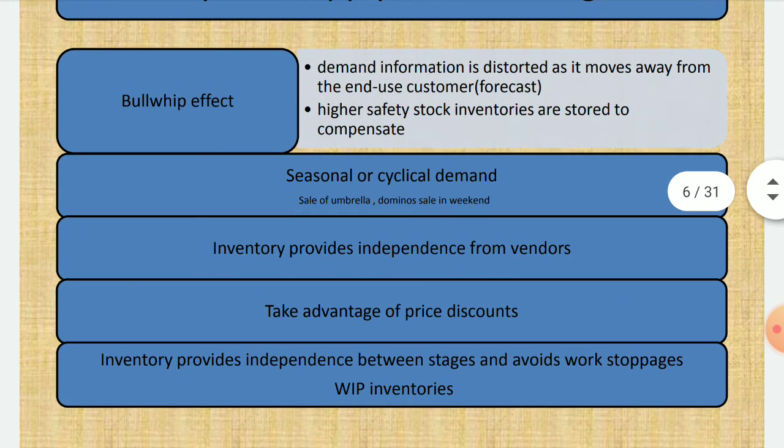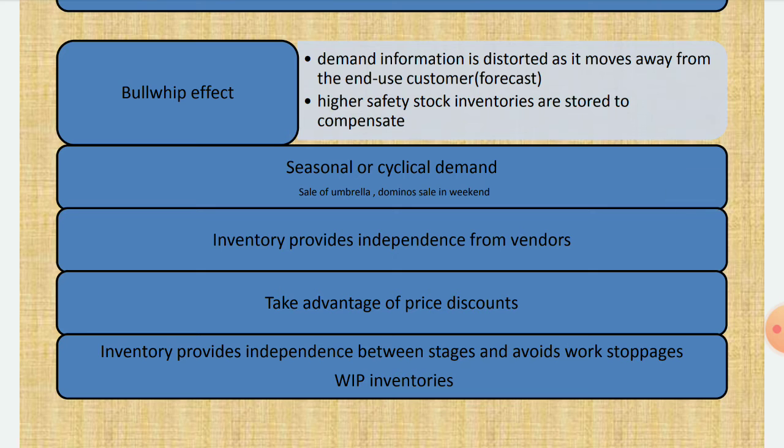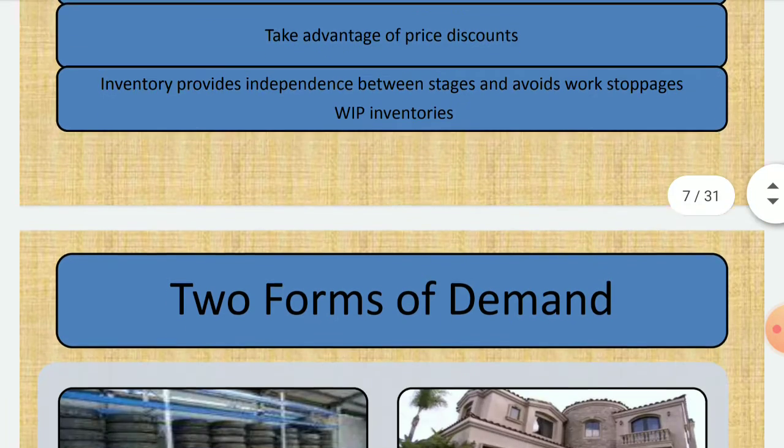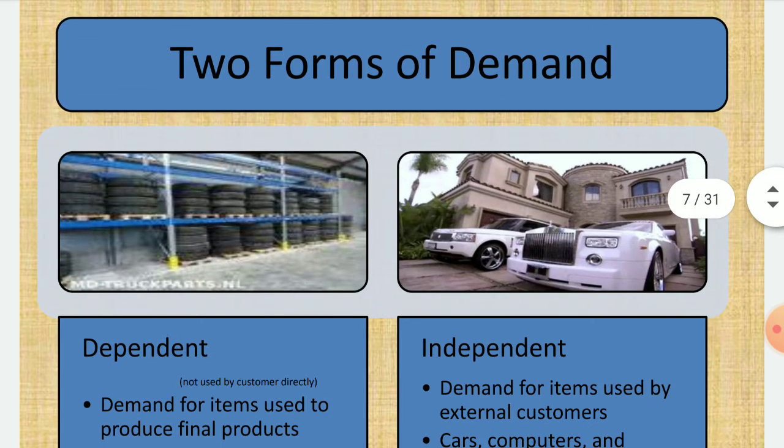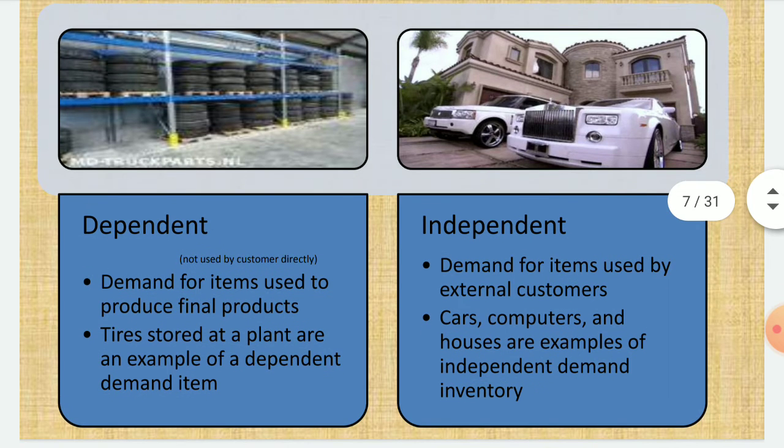Then inventory and supply chain management. In this, demand information is distorted as it moves away from the end users, that is customers. Higher safety stock inventories are stored by the companies. Then we will go for two forms of demand, that is dependent demand and independent demand.